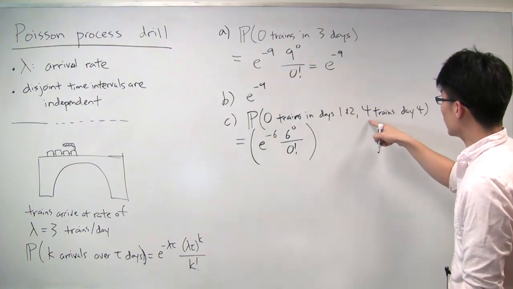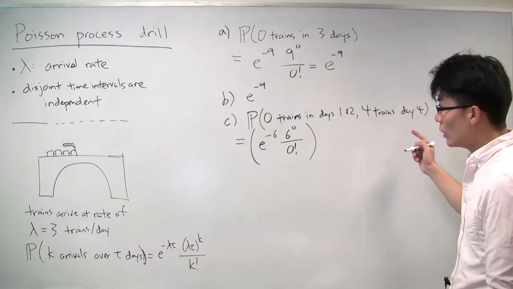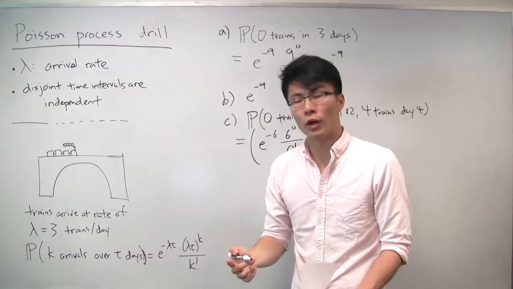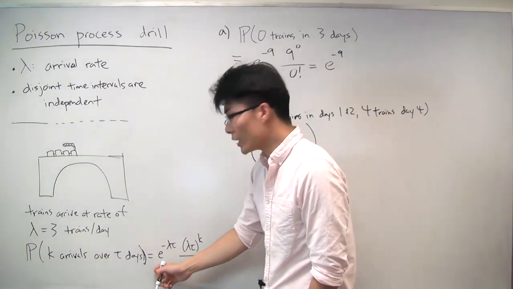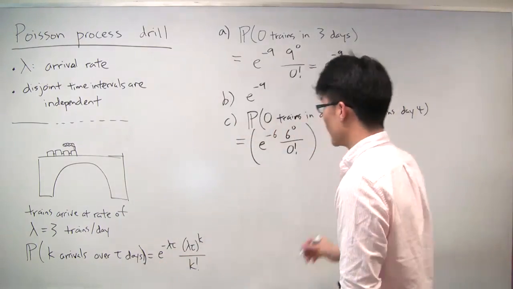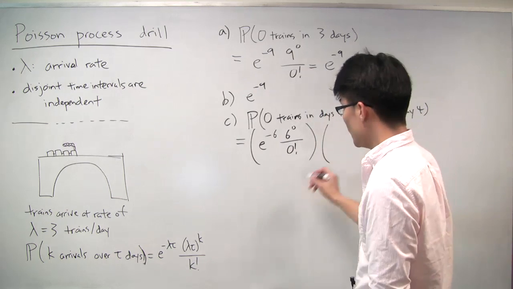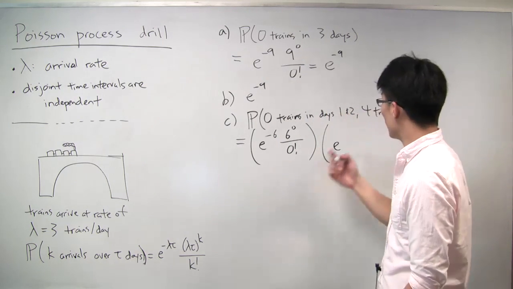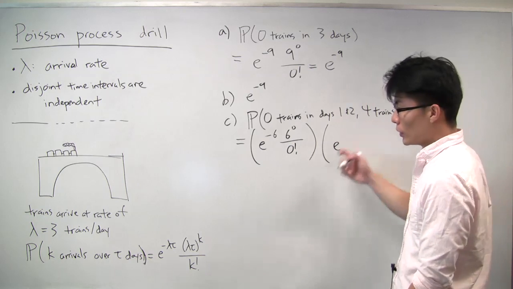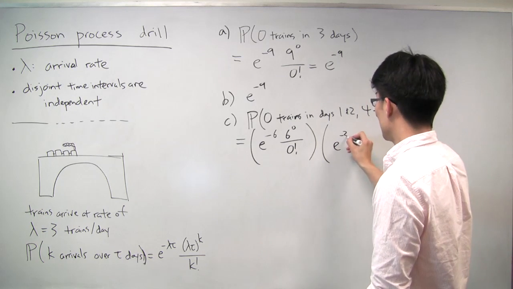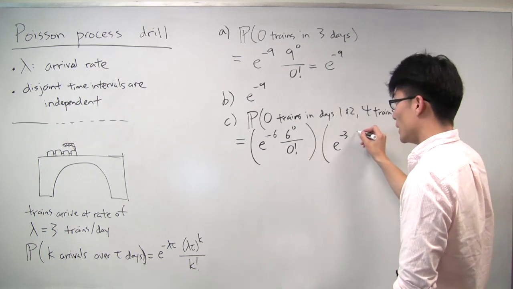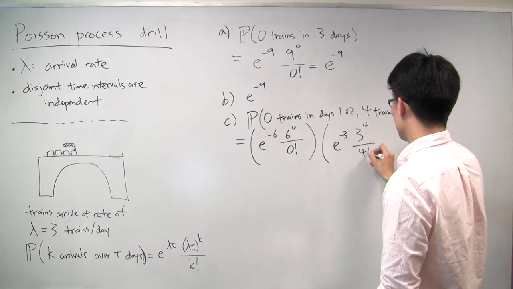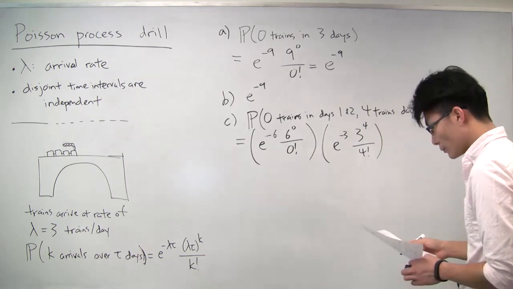Now, what's the probability of 4 trains in day 4? Well, we now want the probability of 4 arrivals in a duration of length 1, which we can, again, use this formula to calculate. That's going to be e to the minus lambda tau. Now tau is 1, and k we want to be equal to 4. So lambda tau is 3, and we want lambda tau, 3, to the 4th over 4 factorial.